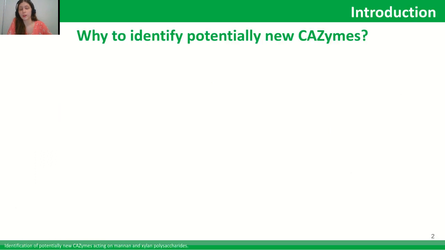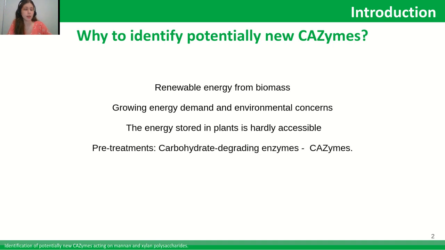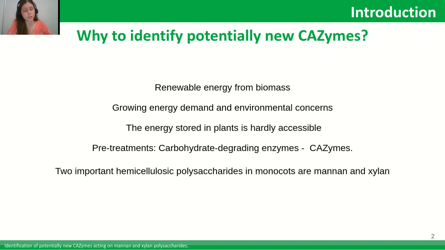USP. Firstly, despite the relevance of using renewable energy from biomass, especially in a scenario of growing energy demand and environmental concerns, an important fraction of the energy stored in plants is hardly accessible for human activities, requiring the usage of pretreatments to release the energy stored, like using carbohydrate-degrading enzymes such as some CAZymes. And two important hemicellulosic polysaccharides in monocots are mannan and xylan, and there is interest in finding novel CAZymes that can break them into mono or oligosaccharides.